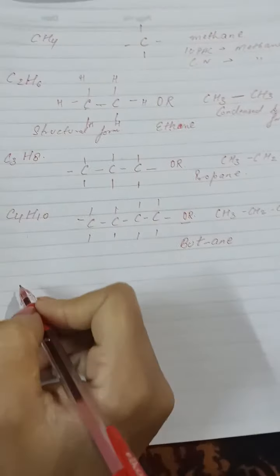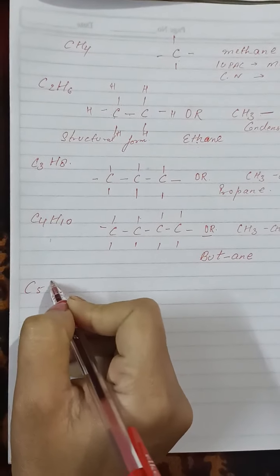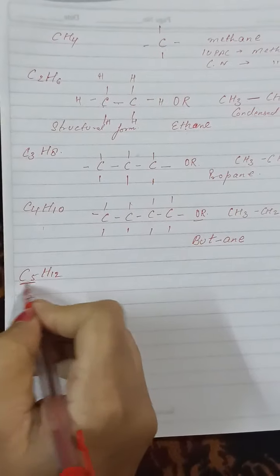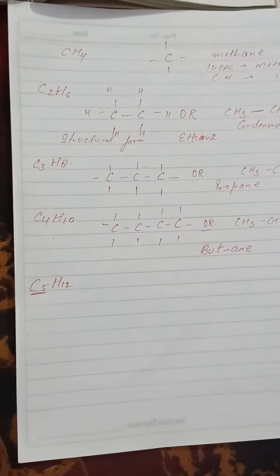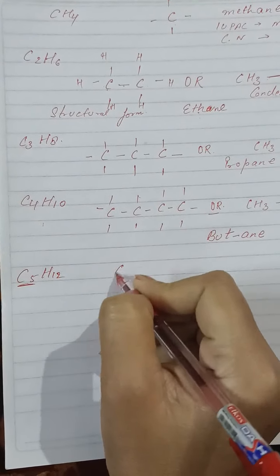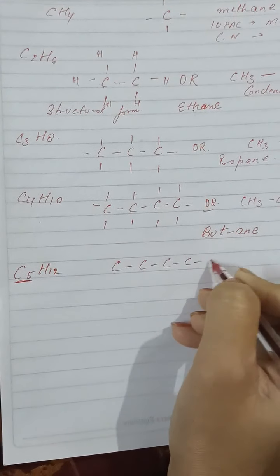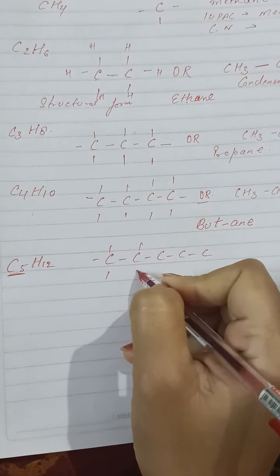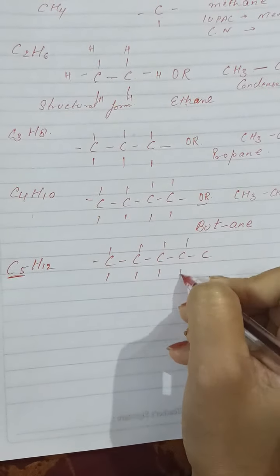Okay, understood? Next take C5H12. C5 means 5 carbons are present. What do we say? It is pent, not pant. 1, 2, 3, 4, 5. Hydrogen 1, 2, 3, 4, 5, 6, 7, 8, 9, 10, 11, 12.